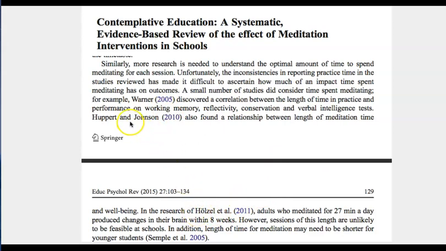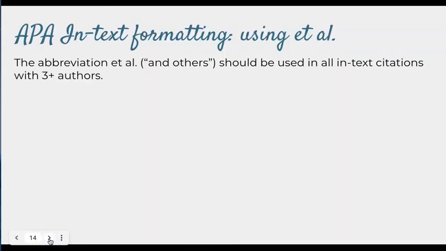So you'll see a couple more examples, two authors and year, and then here we have et al. I want to talk about when you would use that. Et al. is the abbreviation for "and others," and you're going to use that in your in-text citations when you have three or more authors.